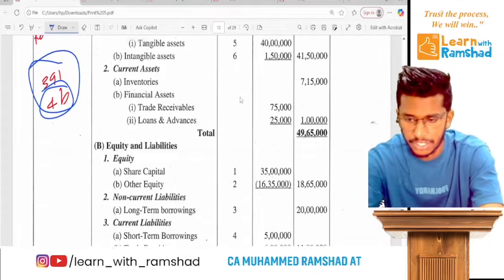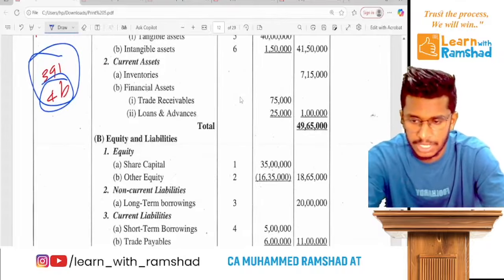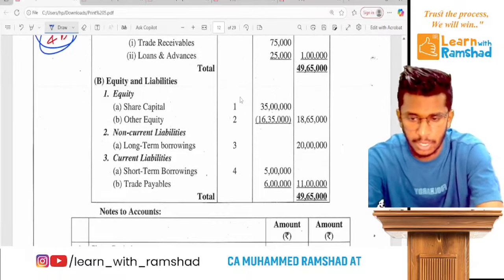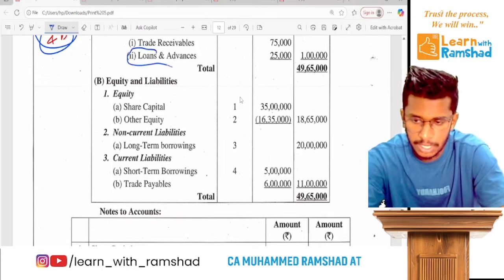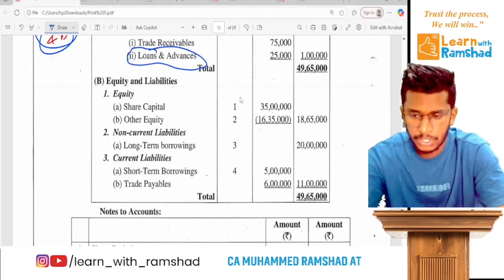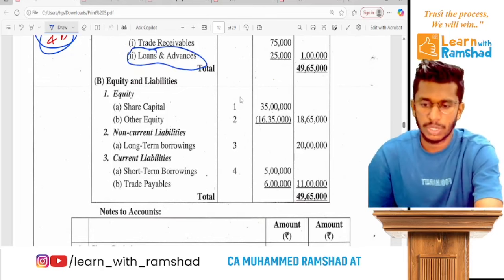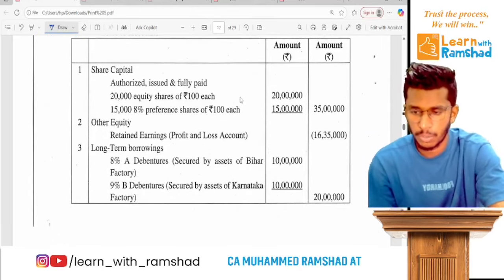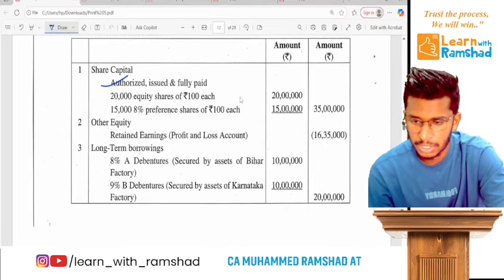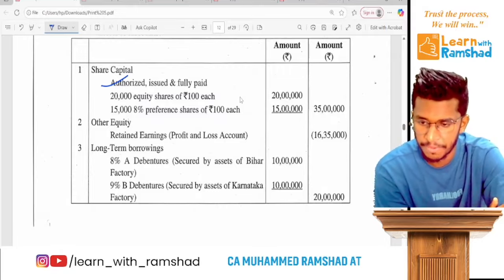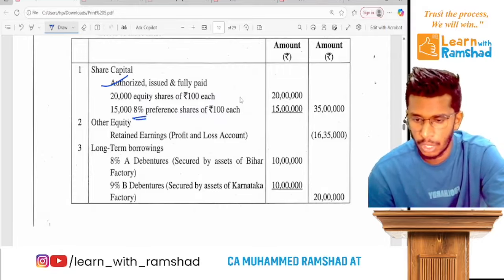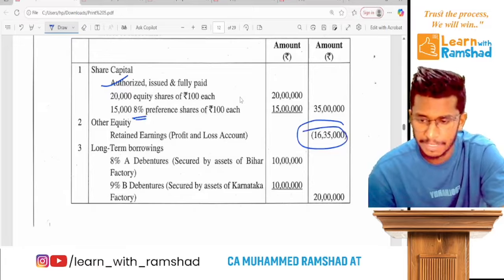They give you a balance sheet there. You have PPE, intangible asset, inventory, trade receivable, loans and advances. Ready? It's an asset. Share capital, other equity, long-term borrowing, short-term borrowing, trade payables. So here we have authorized, issued and fully paid-up capital, equity and preference we have. In the P&L account, there is a negative balance.